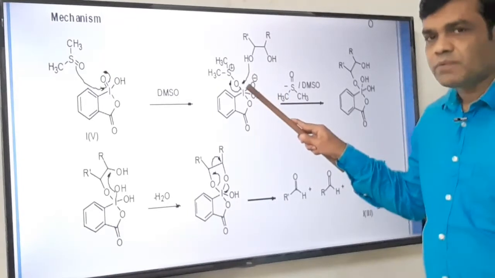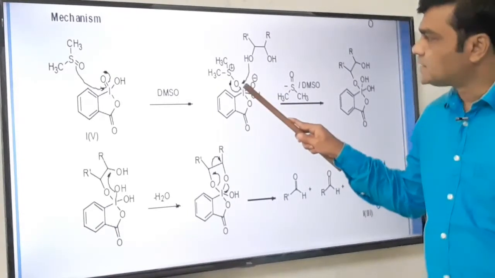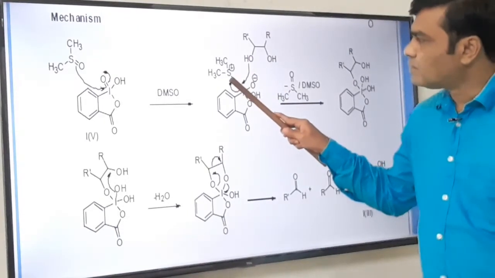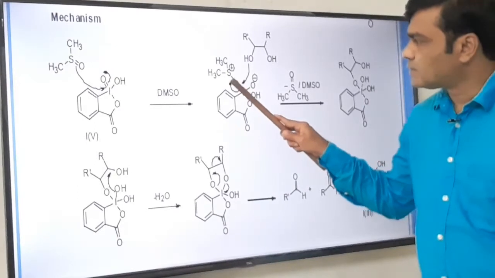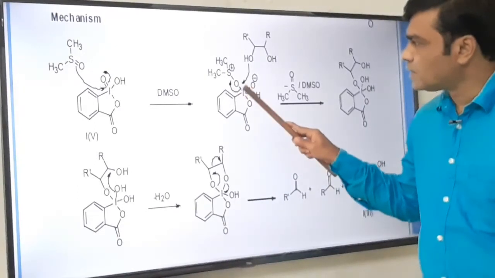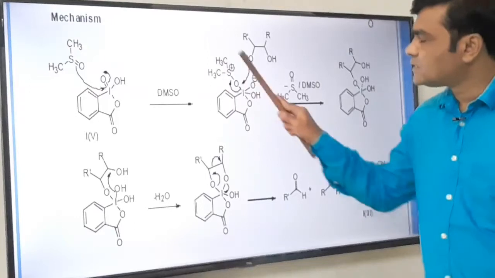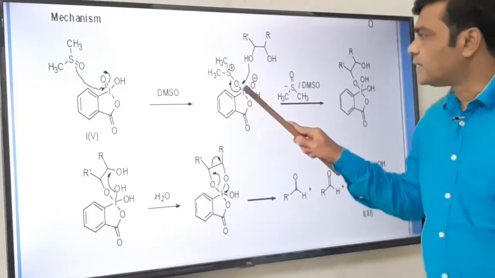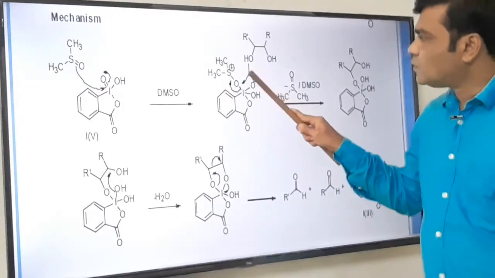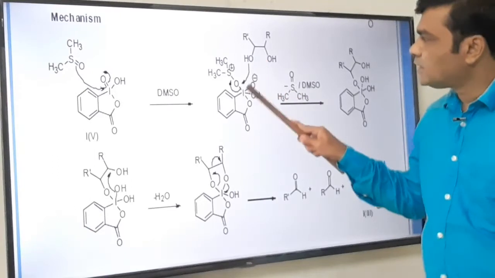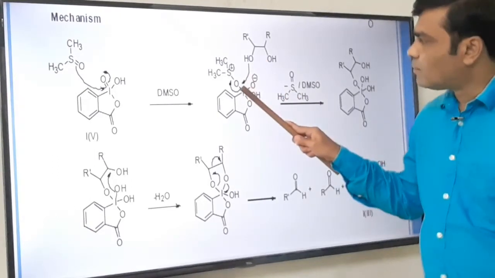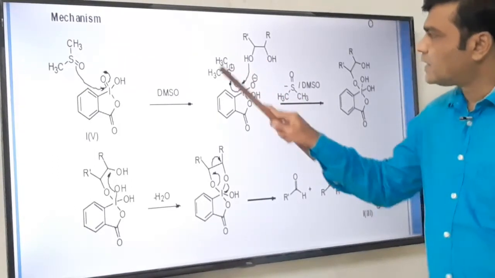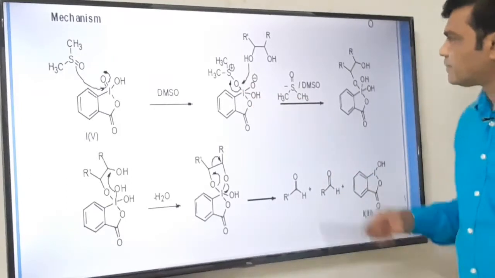When this new bond is formed, at the same time this bond will rupture. This oxygen-iodine bond cleavage takes place, and this dimethyl sulfoxide reappears. So this is the new bond formation between oxygen and iodine, and this is a bond cleavage by which the dimethyl sulfoxide reappears again.